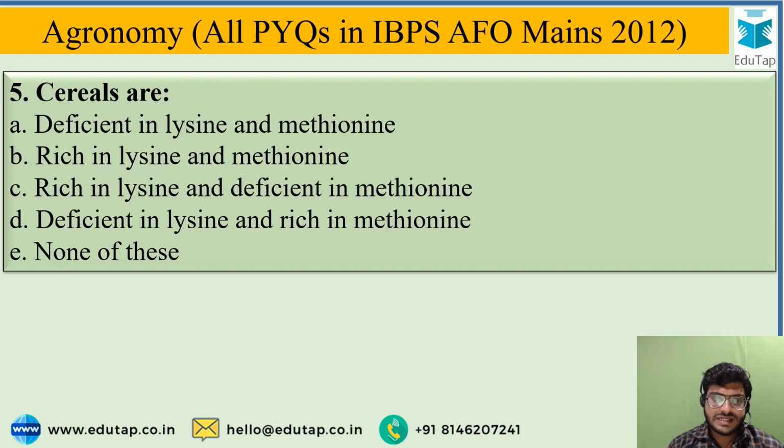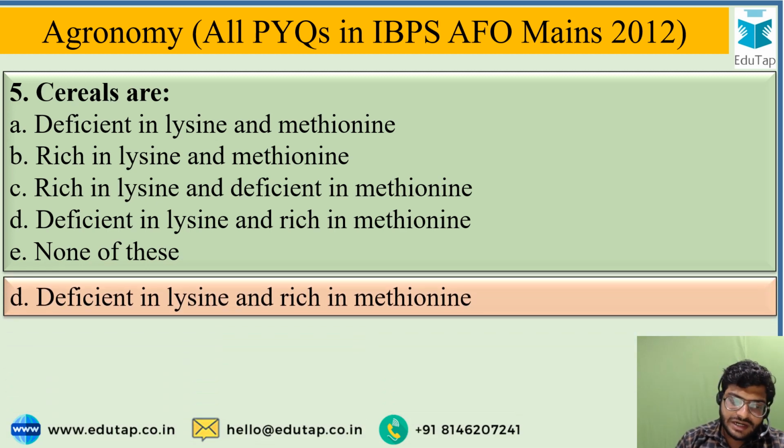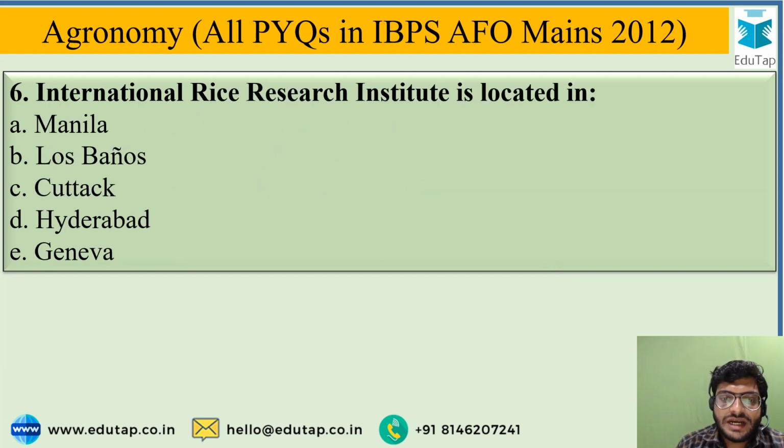Fifth question is: cereals are, and the options are first, deficient in lysine and methionine; second, rich in lysine and methionine; third, rich in lysine and deficient in methionine; fourth, deficient in lysine and rich in methionine; or none of these. From these given 5 options, the most correct option is cereals are deficient in lysine and rich in methionine. Okay.